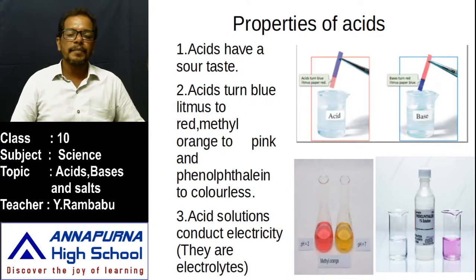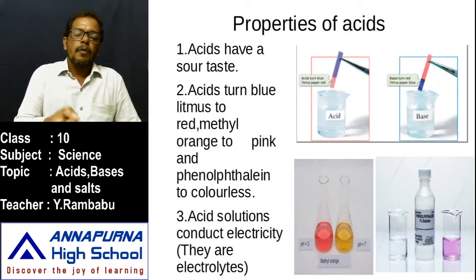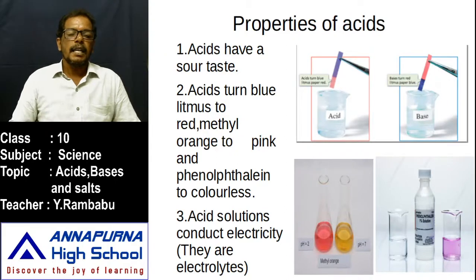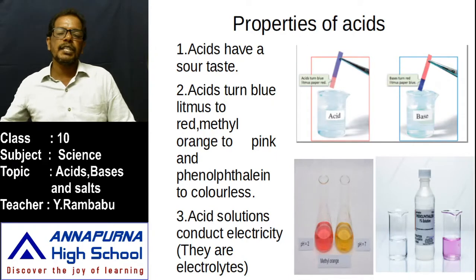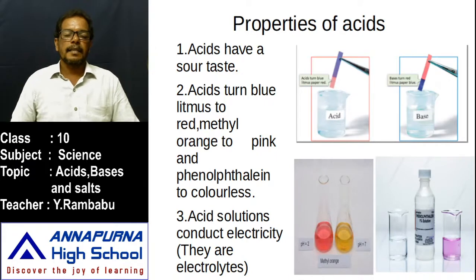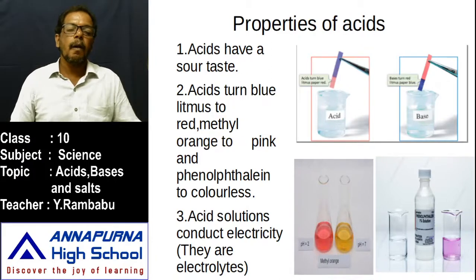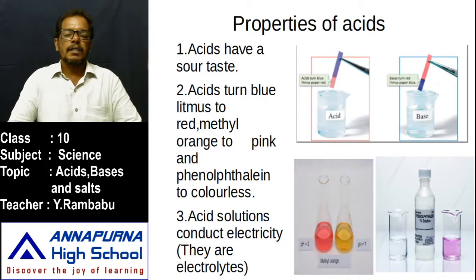And what about the color change of methyl orange? Methyl orange means it is orange in color. That's why its name is methyl orange. Take a solution, add just 1 or 2 drops of methyl orange. If the solution changes into pink color, it is acid. If the solution changes into yellow color, it is base. That's why acids change methyl orange into pink, sometimes red, and bases change methyl orange into yellow. If there is no change in color, the orange color remains orange, that means it is a neutral substance.